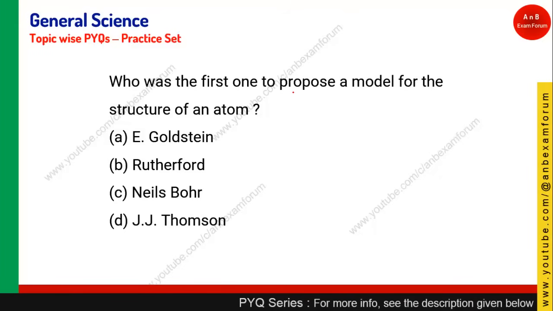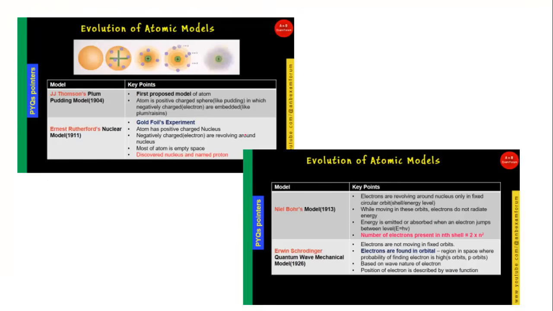Okay, so before answering this question, let's see a few of the models which have evolved and which we have studied in our theory class. The first and foremost is the J.J. Thomson plum pudding model, in the year 1904. It is considered the first proposed model, where he tells that every electron is embedded in a positive sphere.